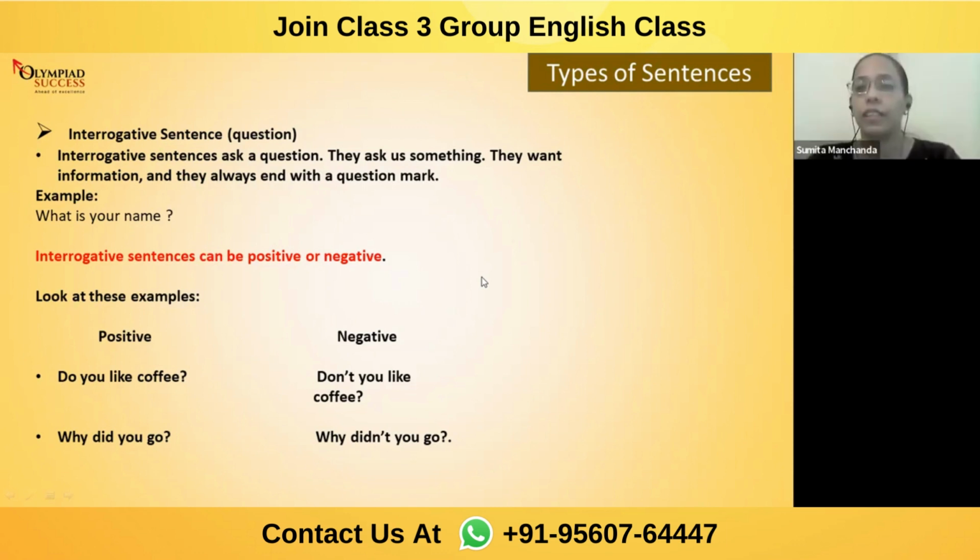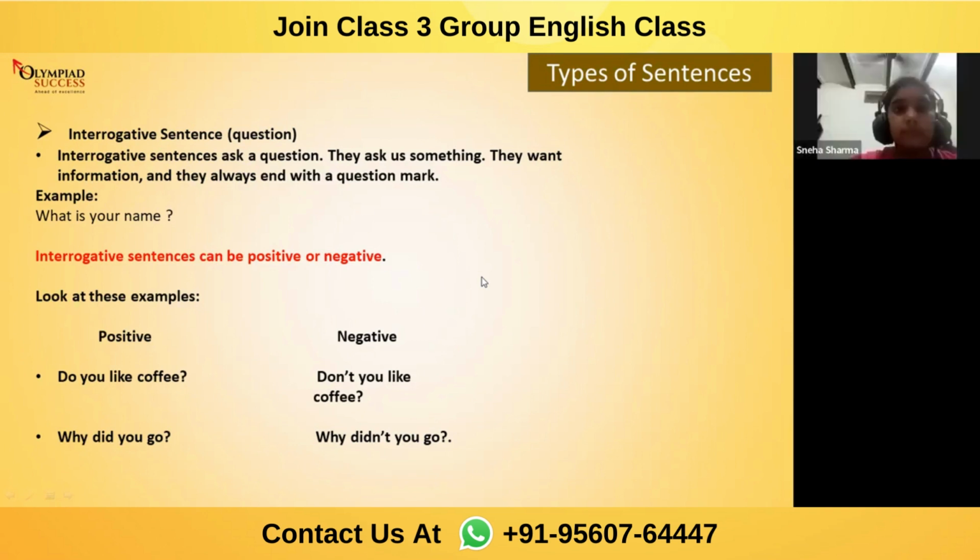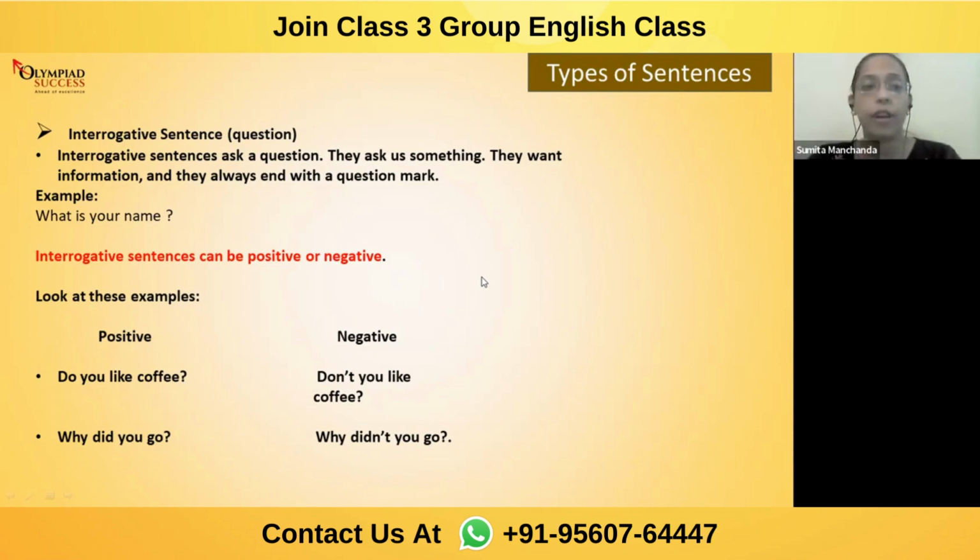Yes, Beta. Okay. If I say, "Do you like coffee?" you may say, "No, ma'am, I don't like." That sentence is negative. But if I'm asking you, "Do you like coffee?" I'm not using any negative word. So this is positive, isn't it? Got that?